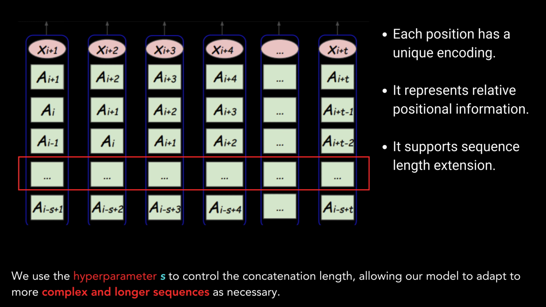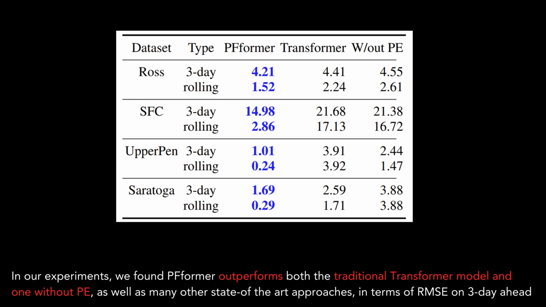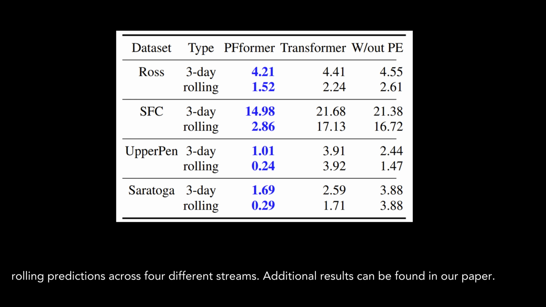In our experiments, we found PF-former outperforms both the traditional transformer model and one without positional embedding, as well as many other state-of-the-art approaches in terms of root mean square error on 3-day-ahead rolling predictions across 4 different streams. Additional results can be found in our paper.